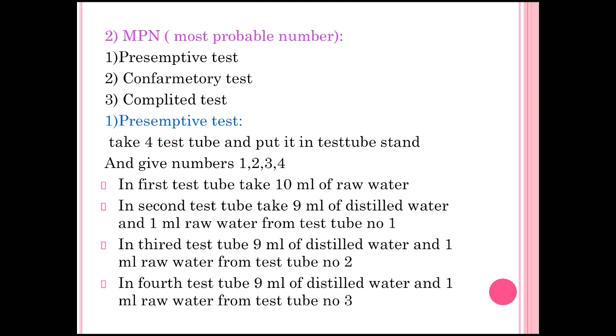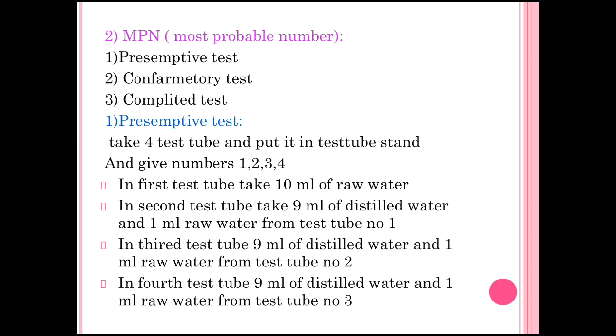Then the second one is the MPN, the most probable number. For this calculation, there is a standard table, and whenever the factors come out, we match these factors of positive bacteria with that table so that we know the MPN number. Now this MPN number is again formed using three steps.